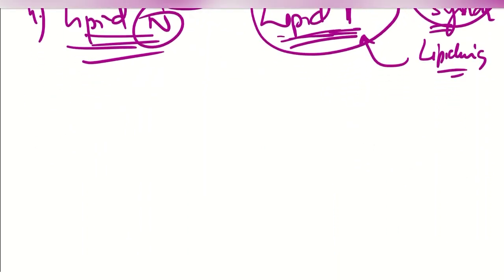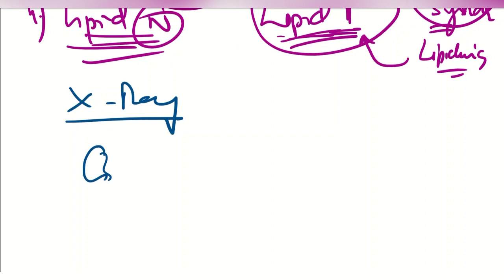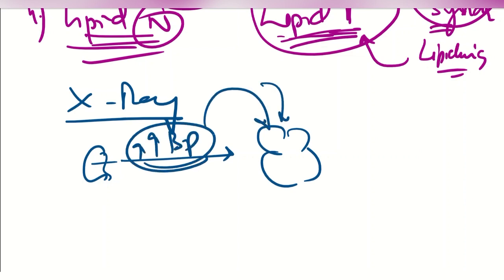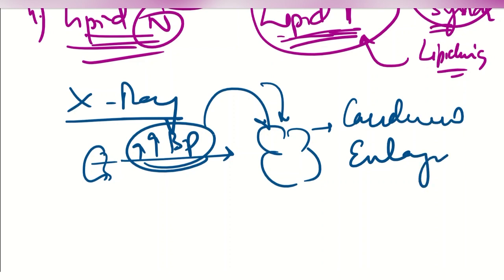Then we can also do certain radio imaging tests. For example, we can do the x-ray. What will we find on the x-ray? Because the kidney is damaged, and kidney damage leads to increased blood pressure, this will ultimately affect our heart. This blood pressure will affect the heart, and we can find cardiac enlargement because of hypertrophy.